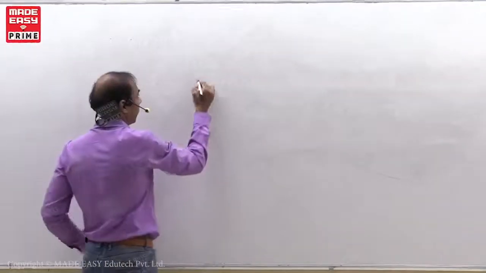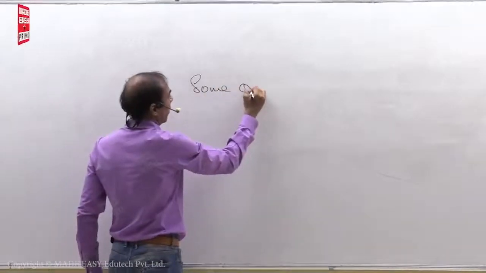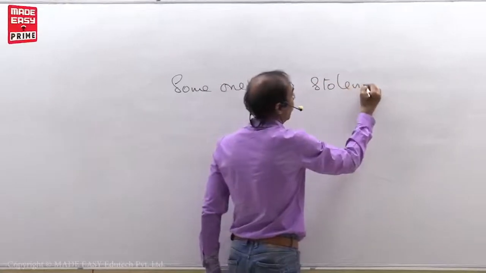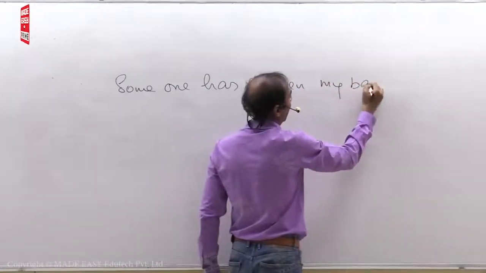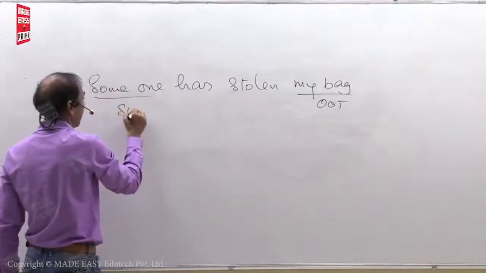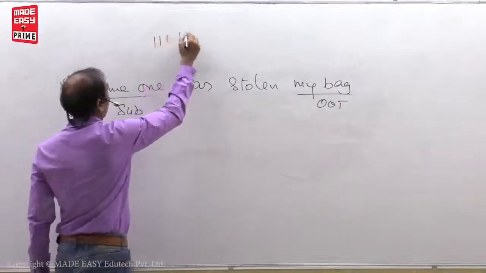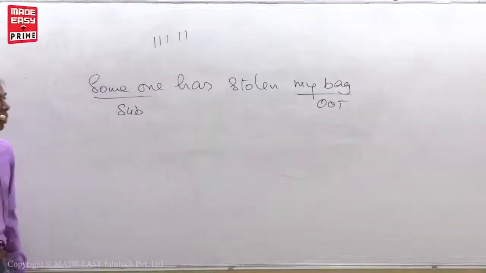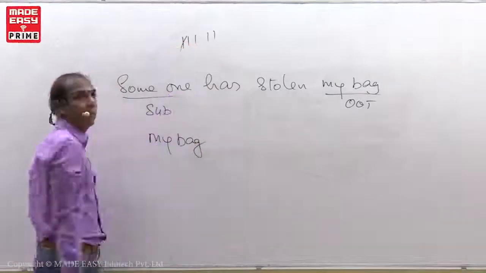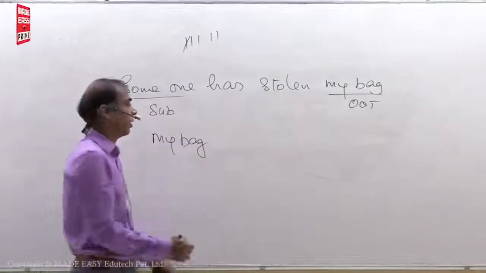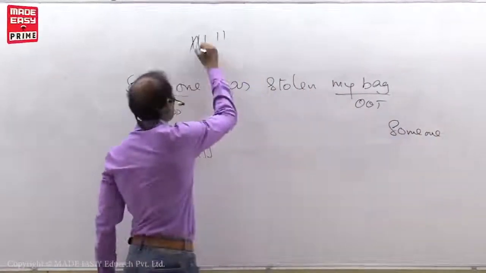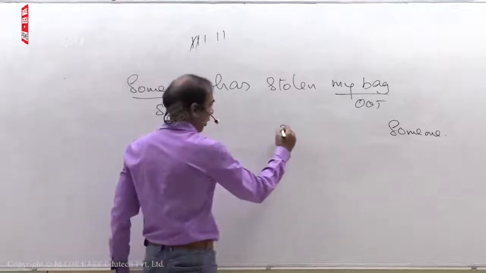See, someone has stolen my bag. This is object. This is subject. 1, 2, 3, 4, 5. First one, put object in the place of subject: my bag. Put subject in the place of object: someone. Put V3: stolen.